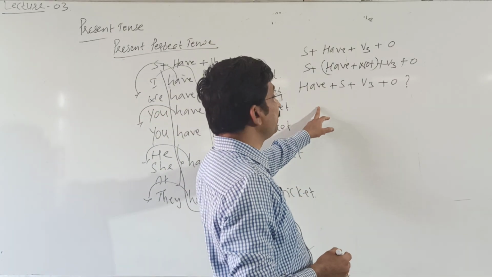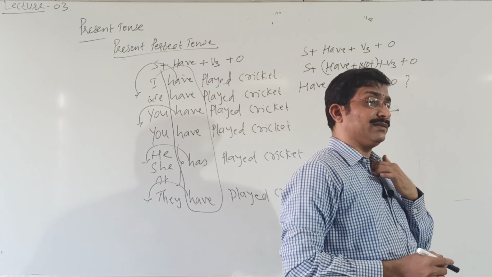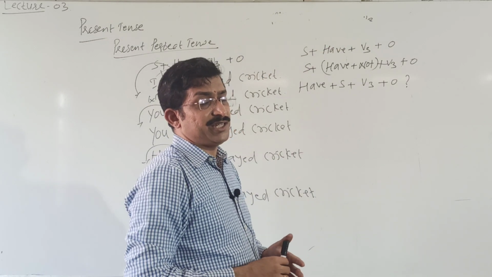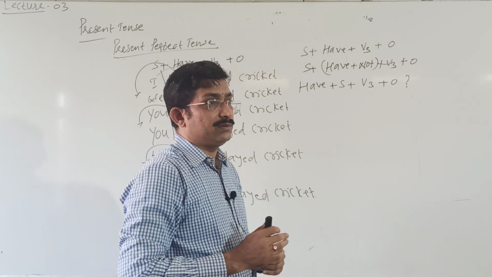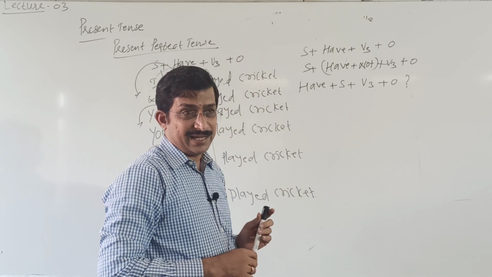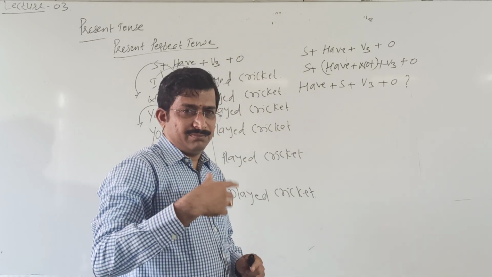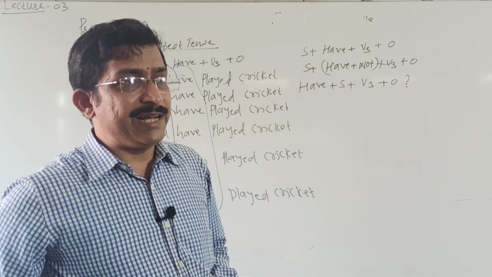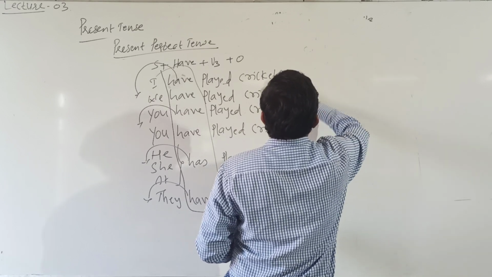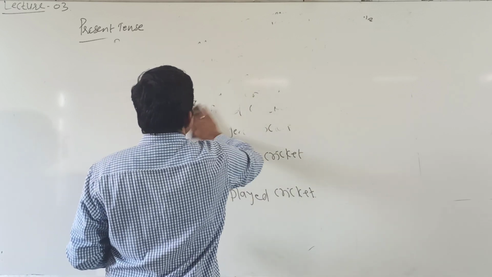We have to remember these structures, because while transforming from direct to indirect, from one given tense to another tense, we have to change. That is why we need good knowledge of these transformations, tenses and verb forms also. This is perfect tense. Now let me move to present perfect continuous tense.